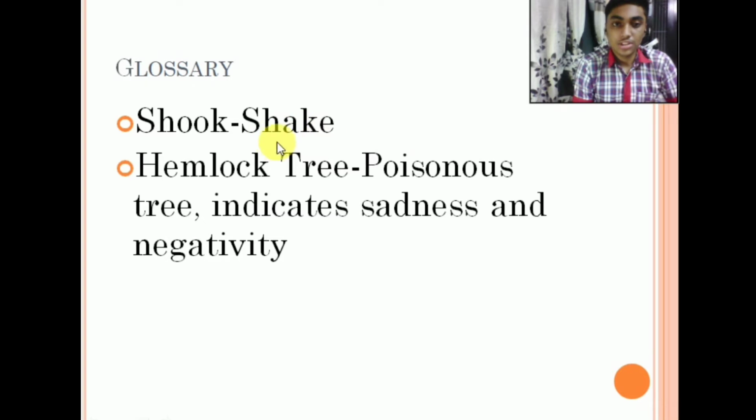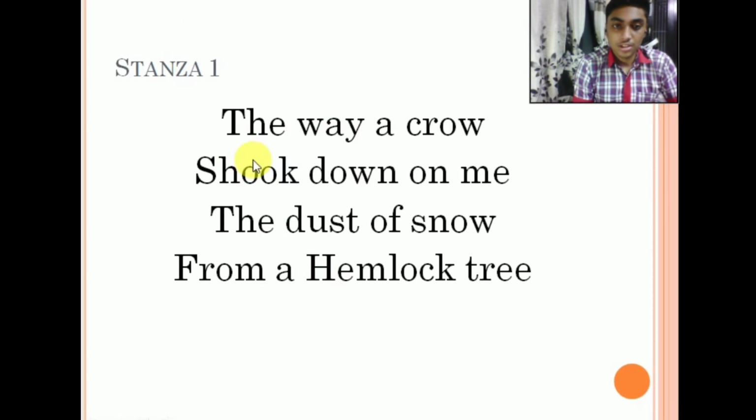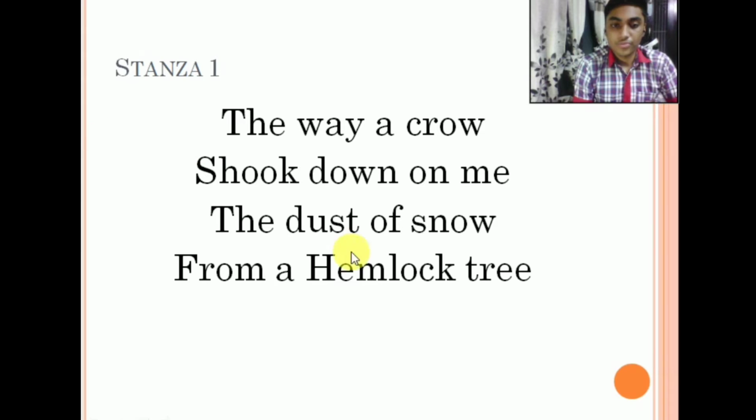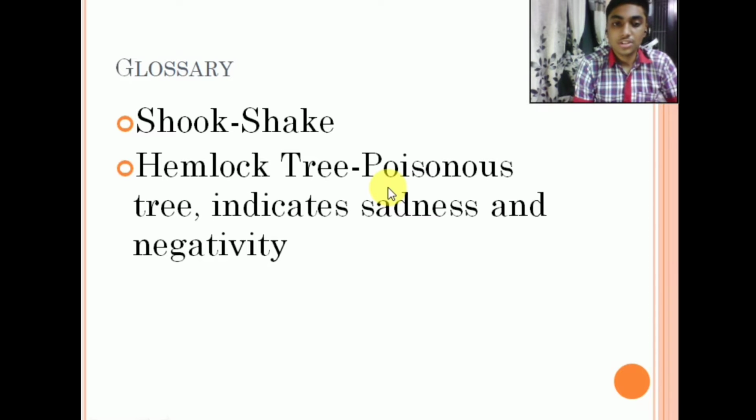Shook. Shook means shake. Here you can see that the word shook is used. Hemlock tree. Hemlock tree is a poisonous tree which is usually found in America. This indicates sadness and negativity, or you can say that it is a symbol of ill omen. See, hemlock tree is used here. Now let us see the explanation of this stanza.